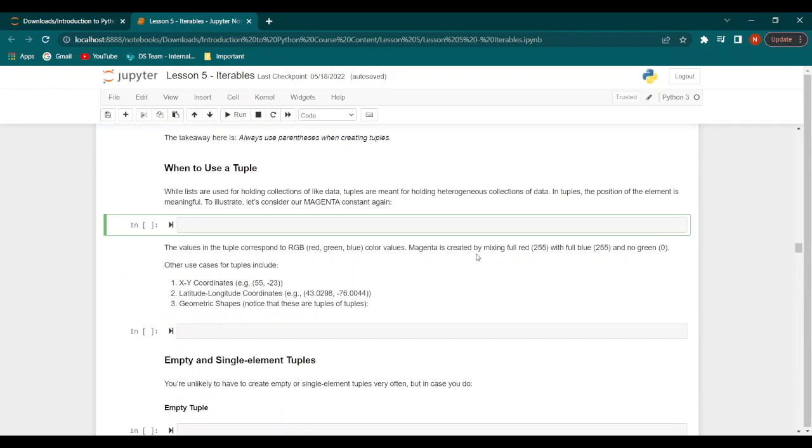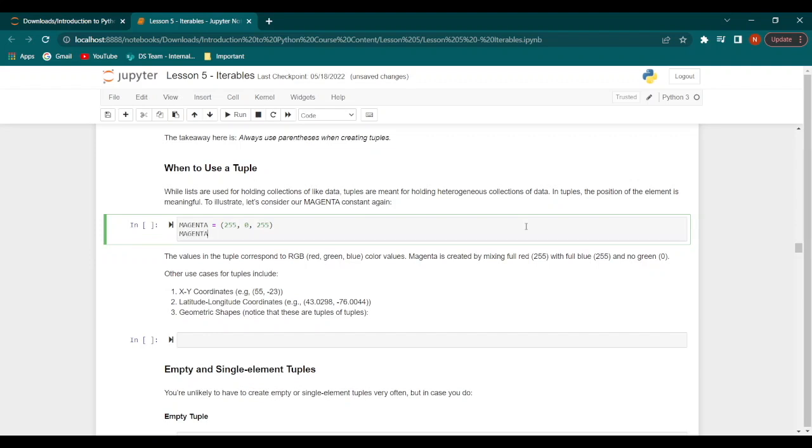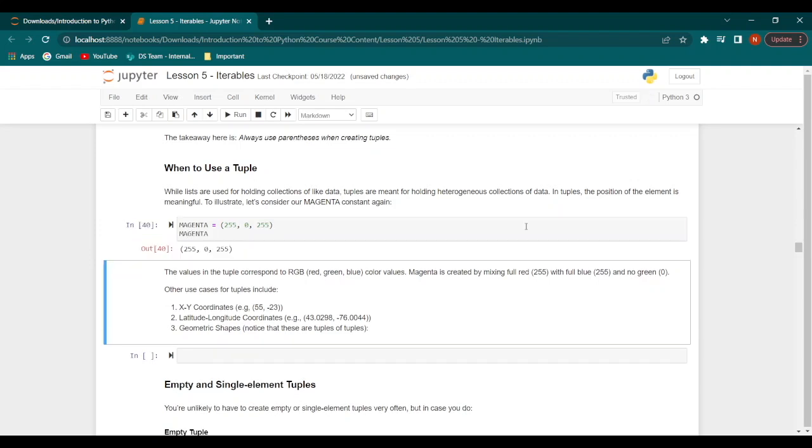Now, when do we need to use a tuple? Tuples are usually meant to hold heterogeneous collections of data, unlike lists, which are used for holding collections of like data. In a tuple, the position of the element is actually meaningful. Let's have a look at an example. So we'll use our magenta example once again. So let's say we have a variable magenta and we pass the values 255 0 255. And then when we run this, okay, so we've now created our tuple.